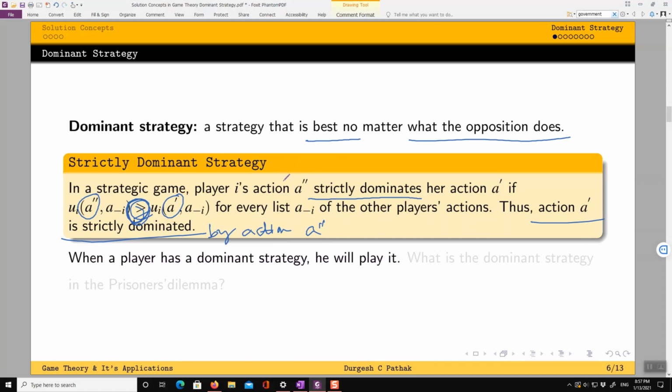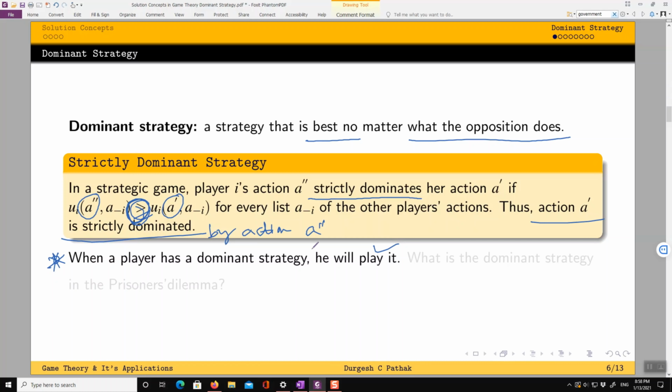Now, once you know that this is the strictly dominant strategy, it is very important to understand that whenever a player has a dominant strategy, he will play this. We interchangeably use the words strictly dominant and dominant, because when it is not strictly dominant, we always use the term weak domination, so that's a clear-cut distinction. So we use the terms dominant and strictly dominant interchangeably in this lecture.